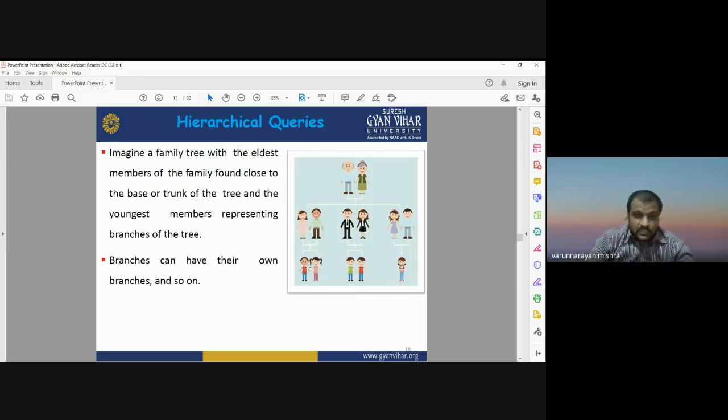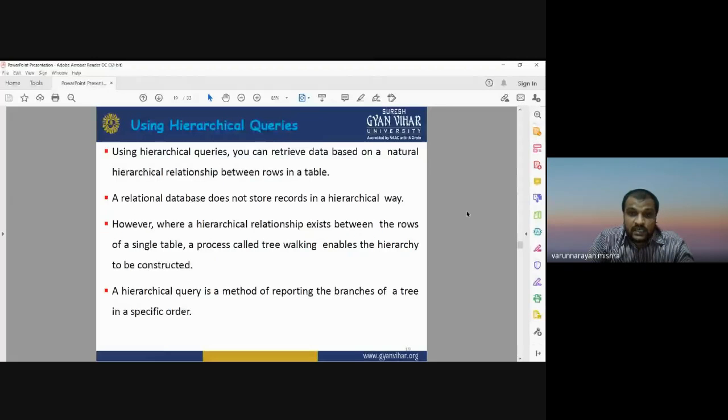Okay, a hierarchical data query is a kind of tree structure in which there may be an origin point, and from the origin point we may have different branches, multiple different steps, different stages. So hierarchical queries are very important. By using hierarchical queries, you can retrieve data based on the natural hierarchical relationship between rows and columns in the table.